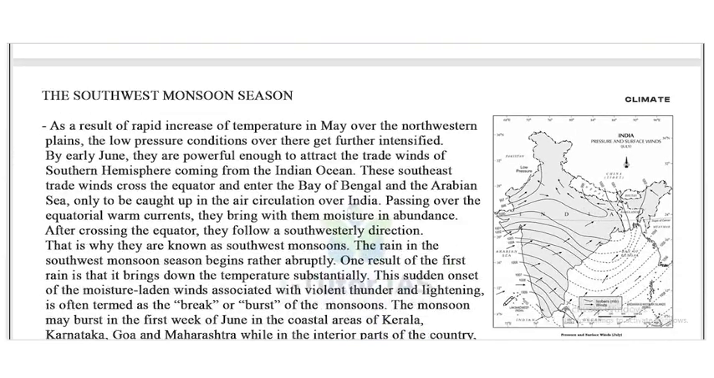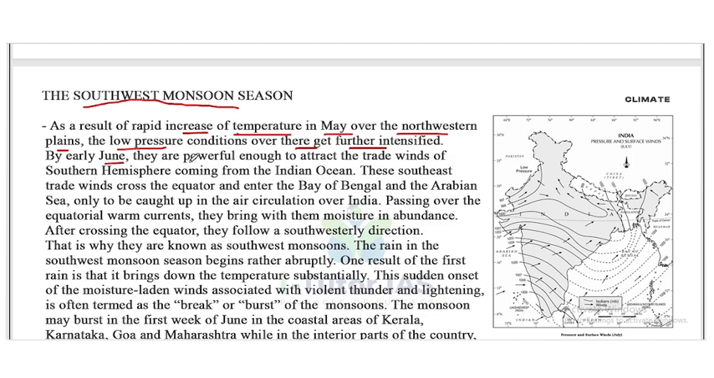Next one is the southwest monsoon season. As a result of the rapid increase of temperature in May over the northwestern plains, the low pressure condition over these areas is further intensified. In the month of May the temperature increases again, and this makes a low pressure condition over the northwestern plains.